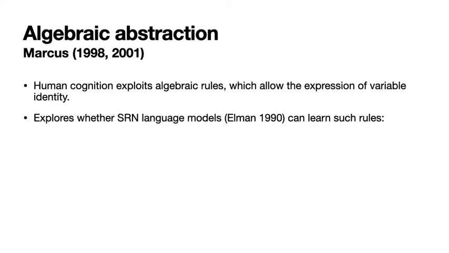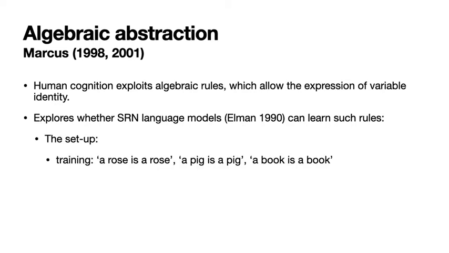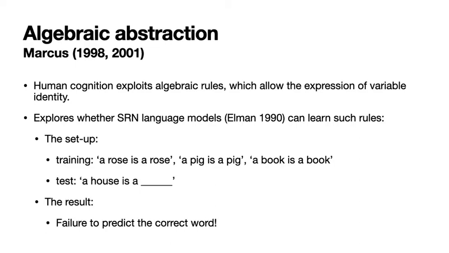Marcus explores the ability of SRN language models to learn such rules. For training data, he provides a corpus of sentences that are all of the form an X is an X, and then tests with novel sentences of the same form. He found that SRNs entirely fail to correctly predict the word that an algebraic rule would predict, and he concludes on this basis that SRNs are incapable of learning or representing them.